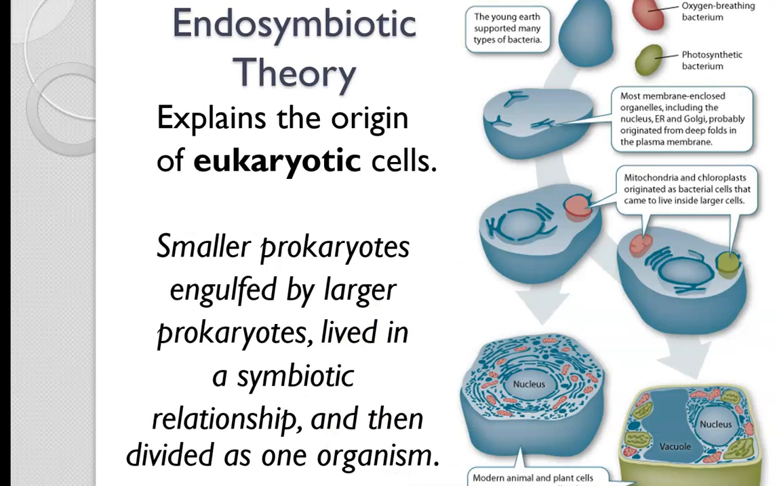All right, so we're going to talk more about the endosymbiotic theory when we get into our organisms unit and we learn more about viruses. But basically, the endosymbiotic theory is a theory that explains the origin of eukaryotic cells. In this theory, scientists believe that smaller prokaryotes were engulfed by larger prokaryotes, and they started living symbiotically, and that over time, that cell became what we now know as eukaryotic cells. There's evidence that supports this theory. We'll get more into that later on in the semester.